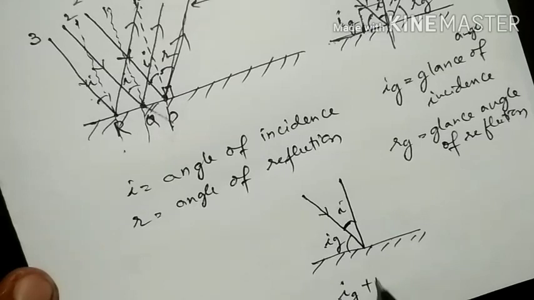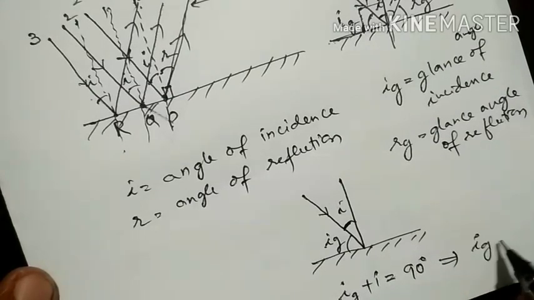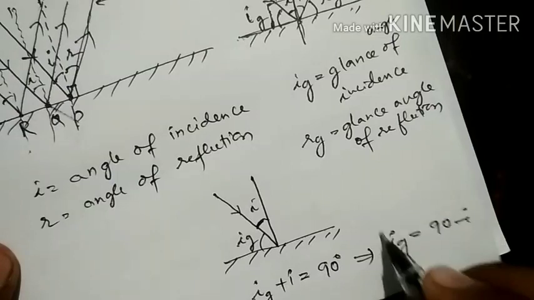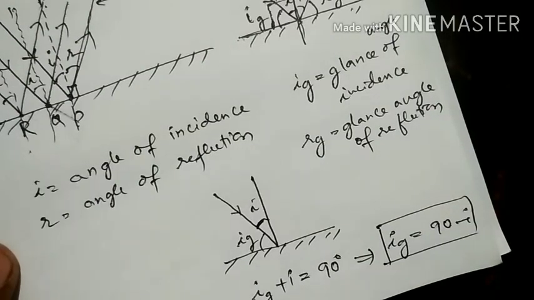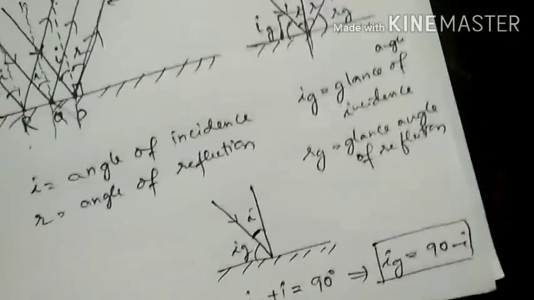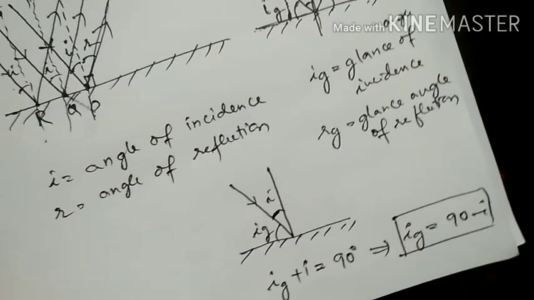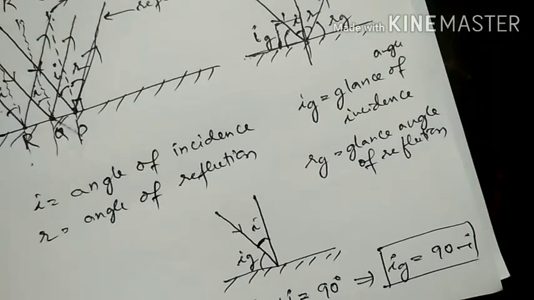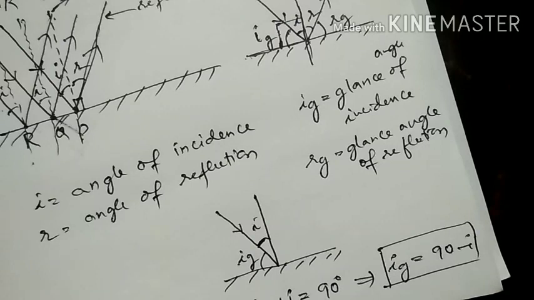So Ig plus I is equal to 90. Ig, the glance angle of incidence, is equal to 90 minus I. This is one important relation which is useful for doing problems in the reflection topic.